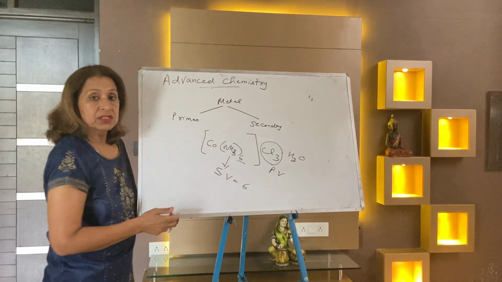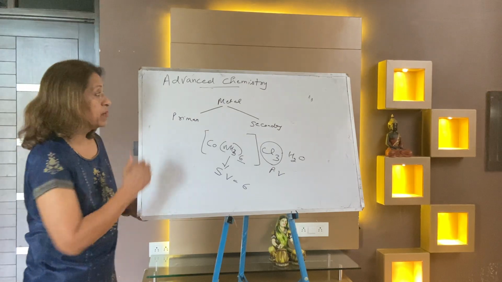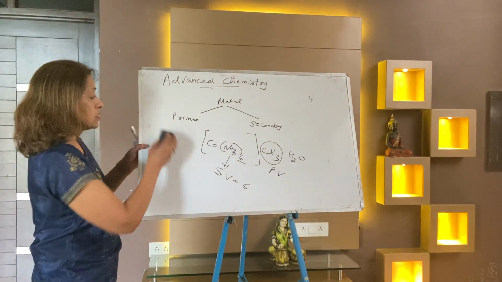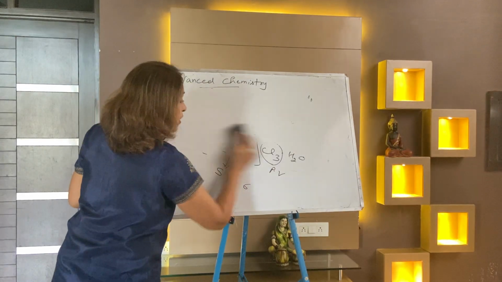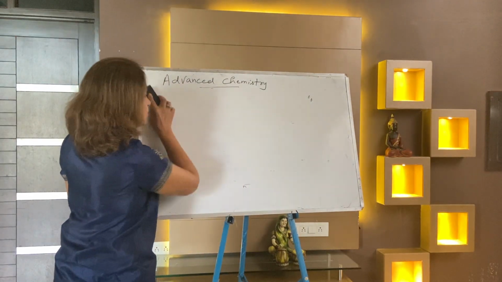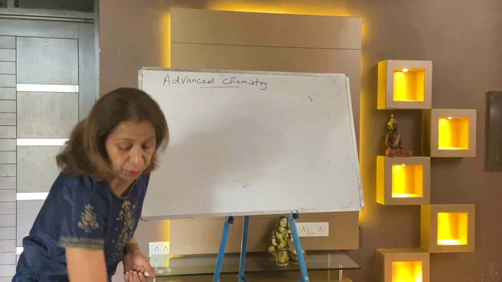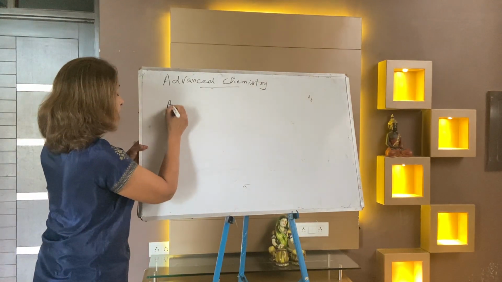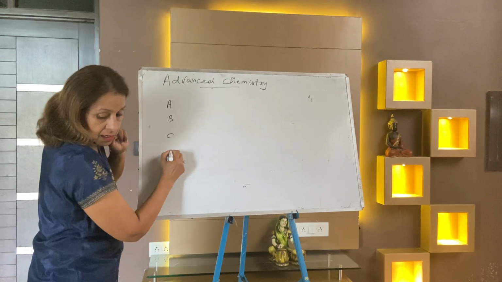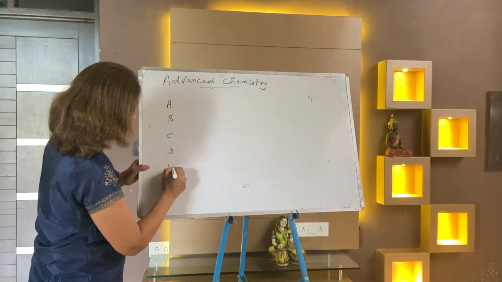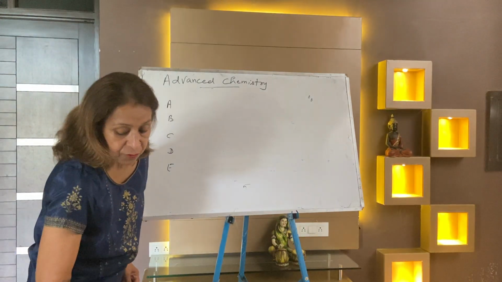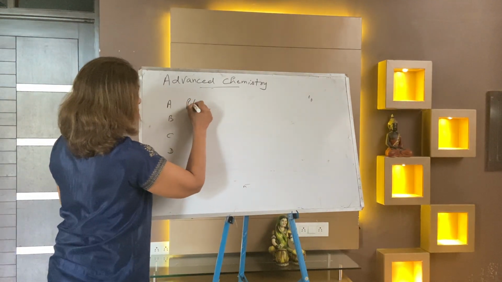Now let me start some questions based upon Werner theory. Write down the first question from Werner's theory. I am going to write the question, parts A, B, C, D and E. I have taken 5 parts. The first is PtCl4.6 water.